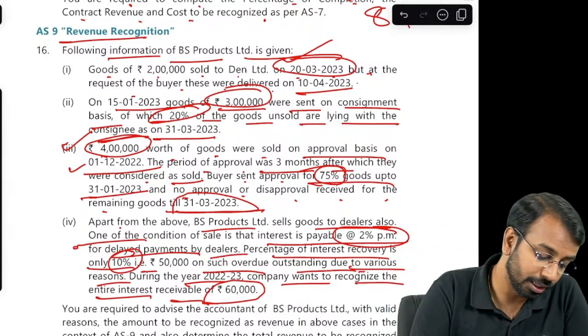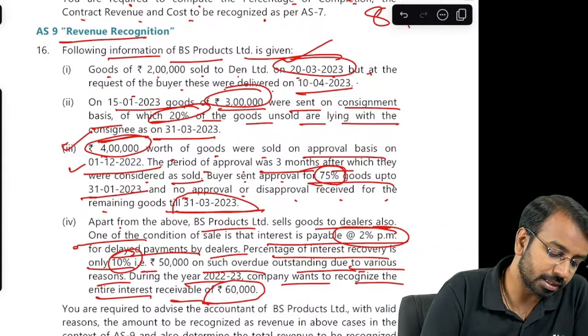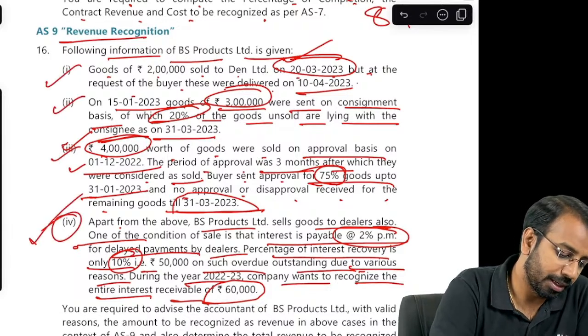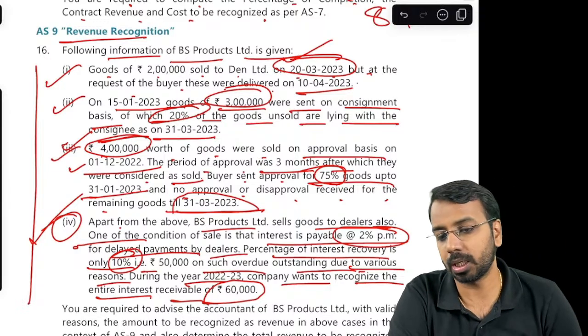And accordingly, the revenue to be recognized, the total revenue, so basically add 1, 2, 3. This is not revenue, but again, all 4 put together will be the total revenue.